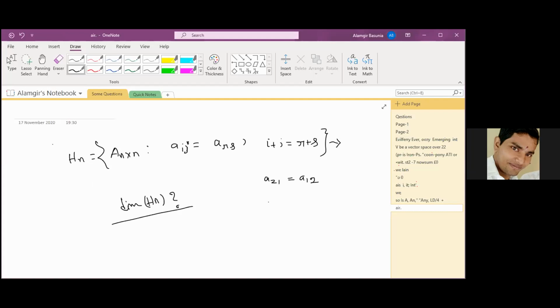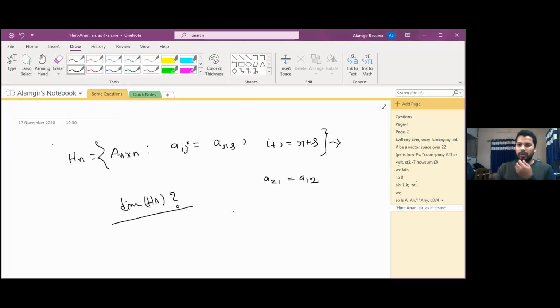Factorial n. Yeah, factorial n. Sorry. Factorial n, sir. n into n minus 1 by 2. n into n minus 1. Okay, we shall see this one.